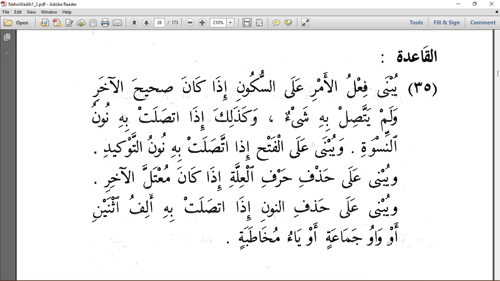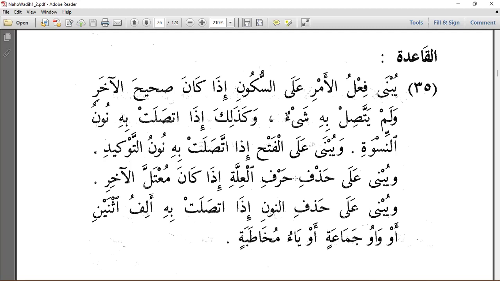وكذلك إذا اتصلت به نون النسوة, and also when it is connected to nun niswa. Nun niswa is the pronoun for plural female verbs. So whenever our fi'l amr ends with a sound letter and nothing is connected to it, or it is connected to nun niswa, it is always mabniyu ala sukun. Wa yubna ala al-fathi idha tasalat bihi nun tawkid: it is mabniyu ala al-fathi if it is connected to nun tawkid, and we explained how that is formed in the previous class.